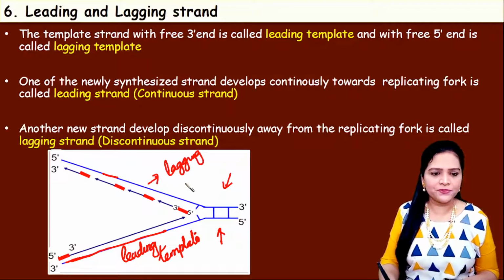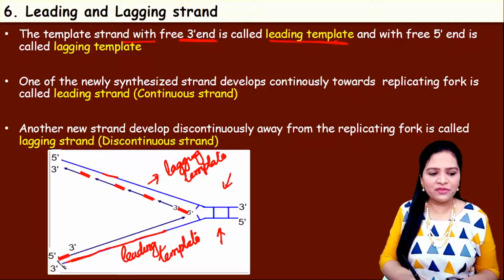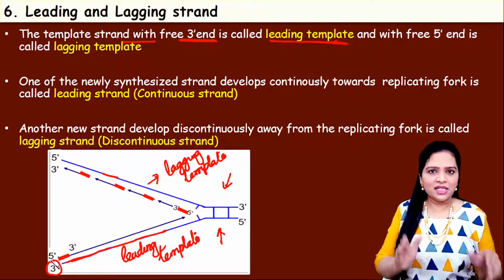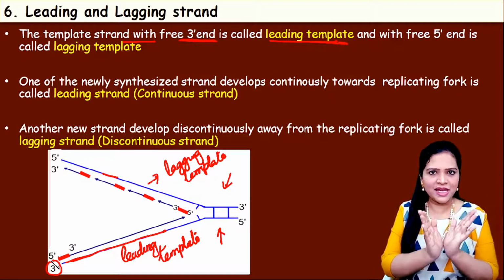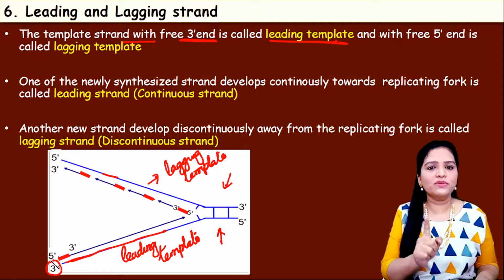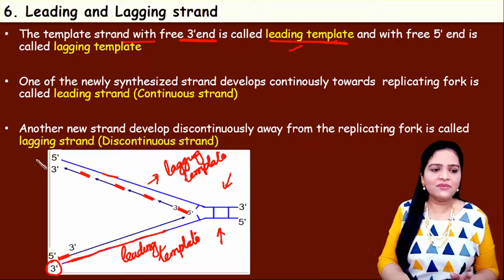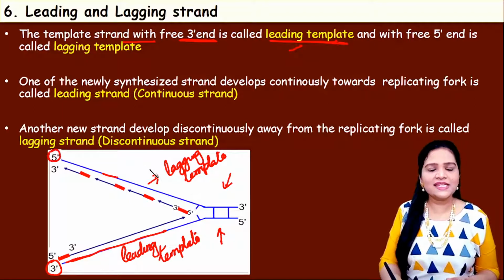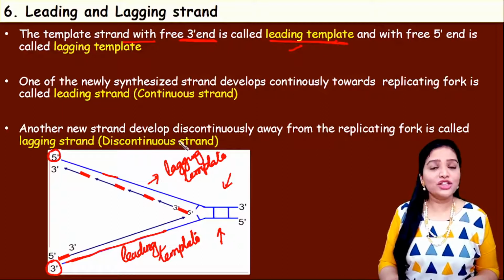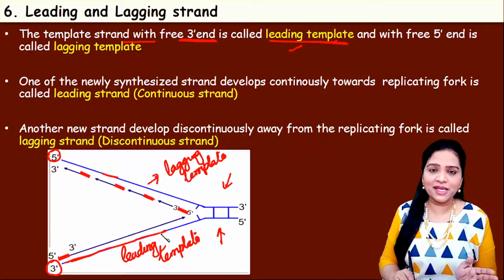Lagging template. Okay, so what do you mean by this? Template strand with the free 3' end is called the leading template. So whichever template strand is having free 3' end. See, the replication fork is like this, right? So any template strand with the 3' end free, that template is what we call the leading template. Leading template. And another strand with the 5' end free is the lagging template. Okay. So this is about the parent strand. So we name the parent strand as leading template and lagging template.